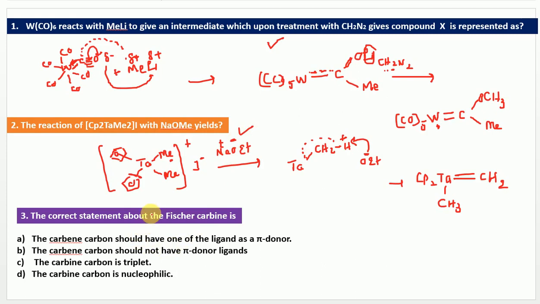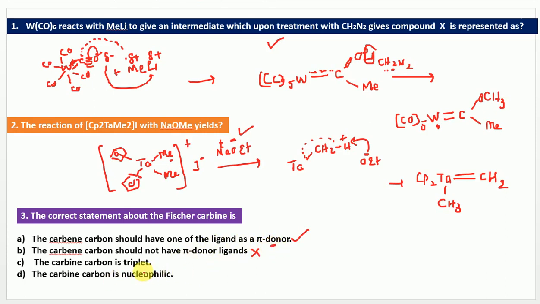The next question: the correct statement about a Fischer carbene. As we have already discussed, in a Fischer carbene the carbene carbon should have a pi donor. So this is the right answer. It should not lack pi donor ligands. If it does not have pi donor ligands, it will not be stabilized, because the carbene carbon is electrophilic, right? For stabilizing this, it requires pi donor ligands.